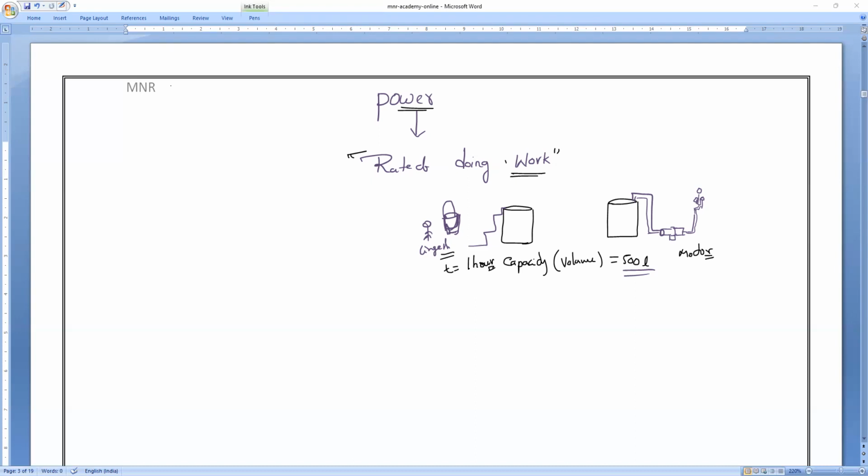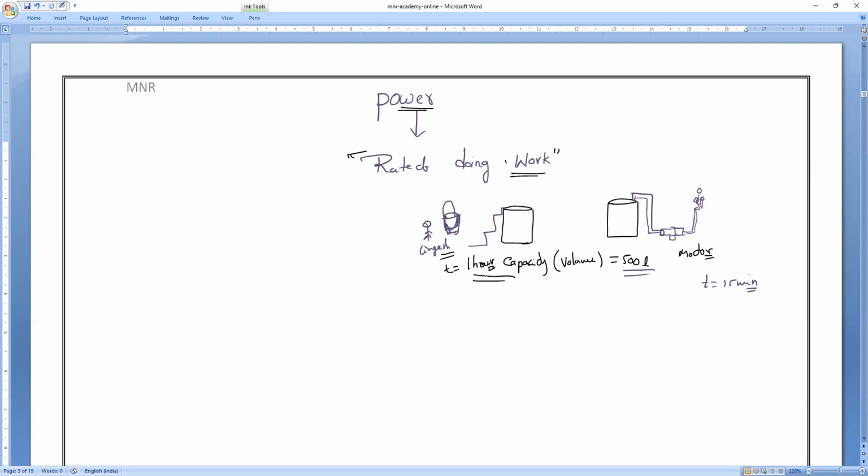Am I right, guys? Yes, everybody. Same tank, same capacity. Mr. Lingesh is filling the 500 liters, so the total work done by Mr. Lingesh equals something, X. Now Mr. Motor fills the tank, let me take, within 15 minutes. I don't think it requires that much, but I'm just considering it.